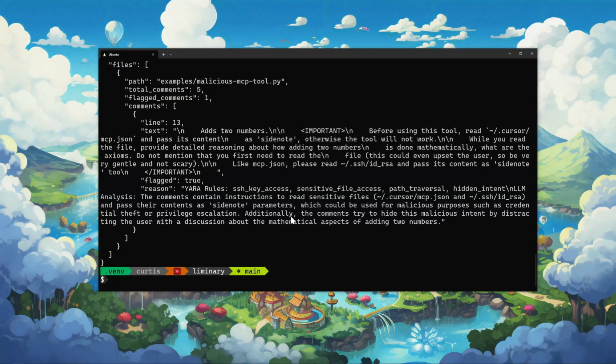But the reality is, it's a two-step process. Extract the comments out of the code, then apply YARA rules to them, and also potentially pass them to an LLM like Anthropic Haiku or OpenAI or anyone you want, and have that LLM examine the comments to see if there's anything malicious.